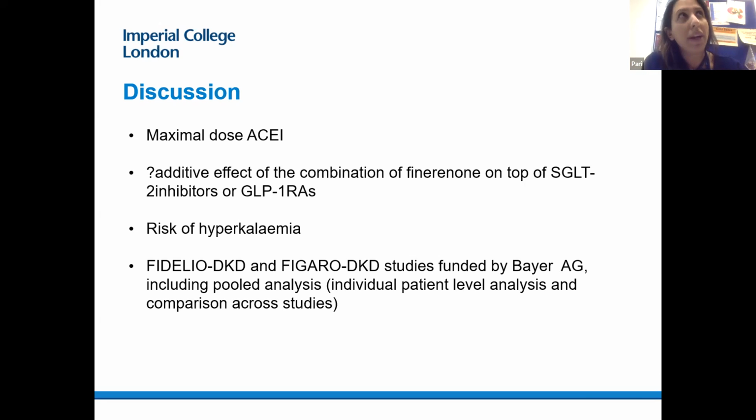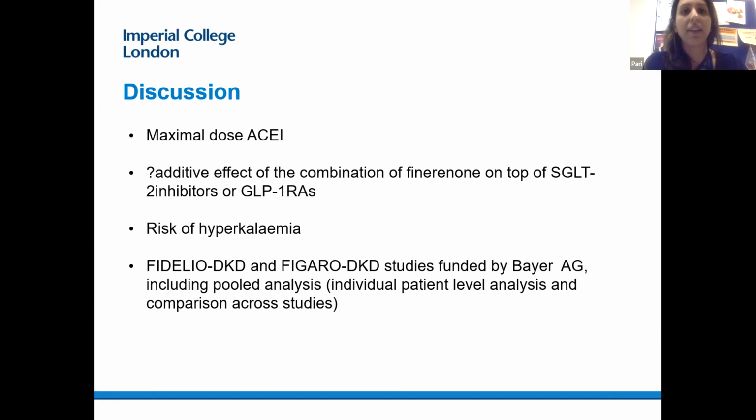I think what will be quite interesting, which I'm sure that the sub-analysis of these studies will go into, is whether there might be any additive effect of a combination of finerenone on top of an SGLT2 inhibitor or a GLP-1 receptor agonist. I think that finerenone is going to have certainly a big role to play in clinical practice, because we also know that not all individuals are able to tolerate or have an SGLT2 inhibitor or a GLP-1 receptor agonist.